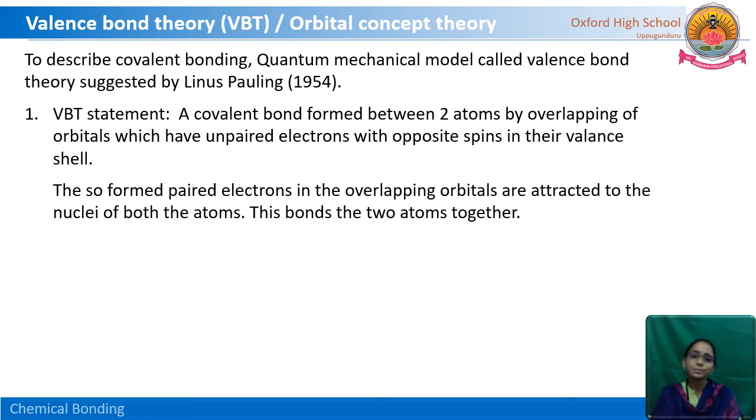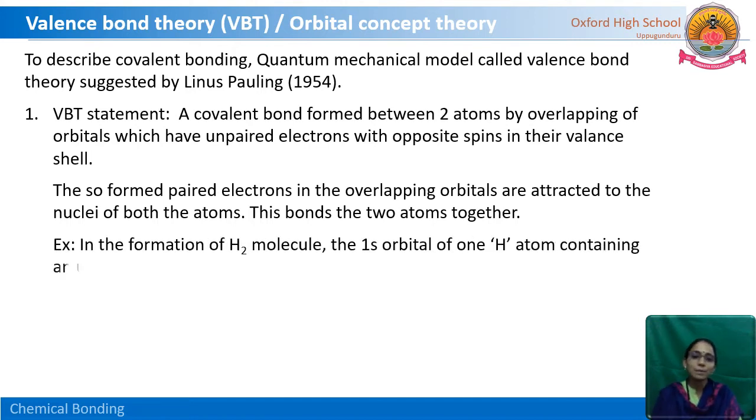We know that one orbital from one particular atom and one more orbital of another atom, if they come closer and overlap, then the shared pair of electrons, the single electrons in those particular orbitals, come closer and overlap, and the paired electrons belong to both the nuclei. This bonds the two atoms together. This electron pair is the reason for bonding the two atoms together.